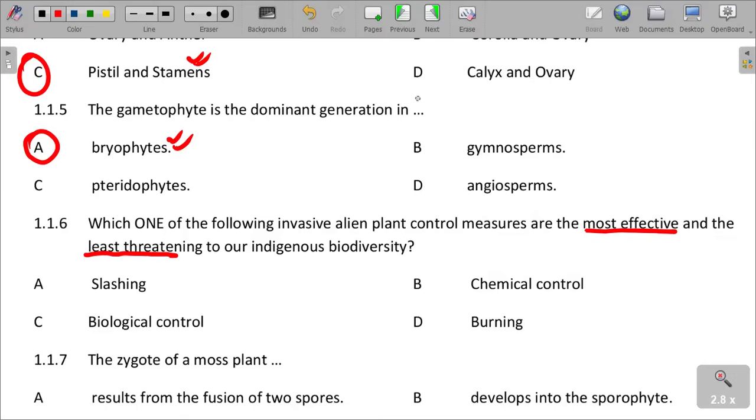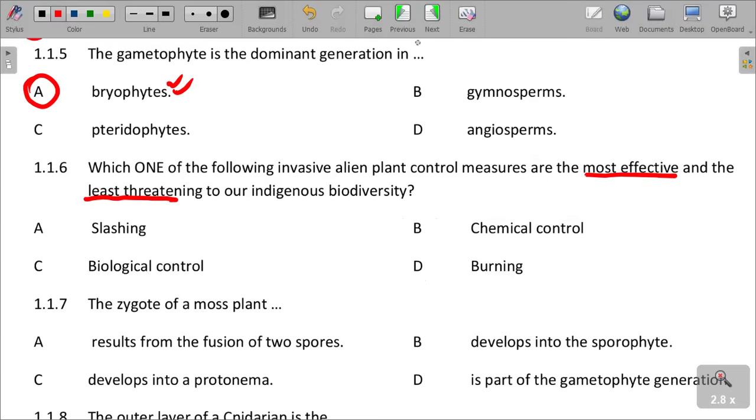So slashing: if we slash, we are also cutting and killing some organisms that are supposed to survive. Chemical control: you always know that chemicals have side effects which can also cause problems. And then burning is even worse. It can affect the indigenous biodiversity because they might not even come back to life. Certain plants can die and other organisms can die because of the fire.